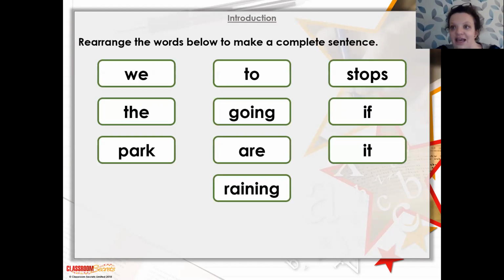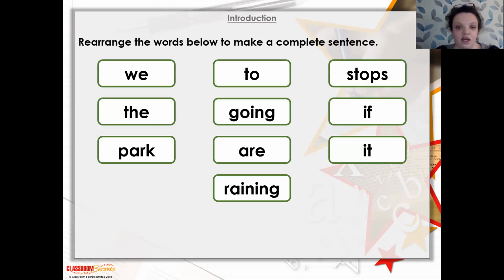Can you have a go at using these words to make a sentence? You don't have to use them all in a sentence. Just have a go at working together. See if you can use them all, but if you can't, just have a go at making the beginning of a sentence, and see if you can make the whole sentence using "if". Off you go. Pause and write them now.